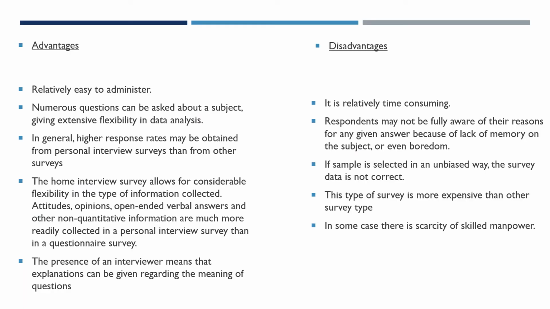Compared to other methods, home interview surveys have their own advantages, yet a few limitations too. Here, the interviewer visits the households, interviews the household members and collects data. So it's not complicated, it's relatively easy to administer. We do have flexibility in data collection. That means we can ask numerous questions to the household members, and collect more information regarding the household characteristics as well as the travel pattern details.